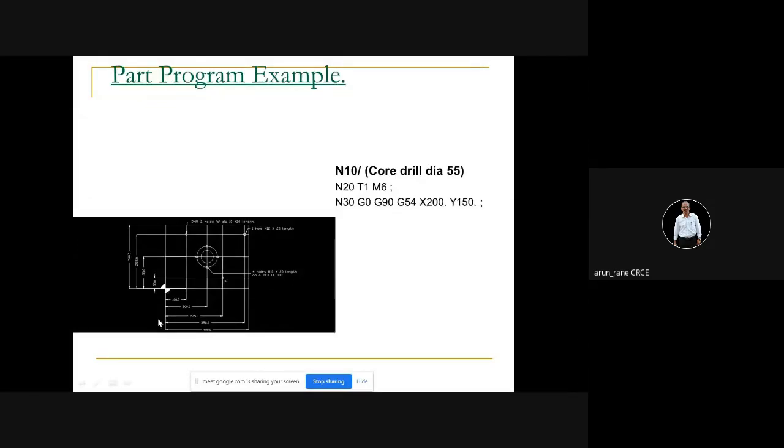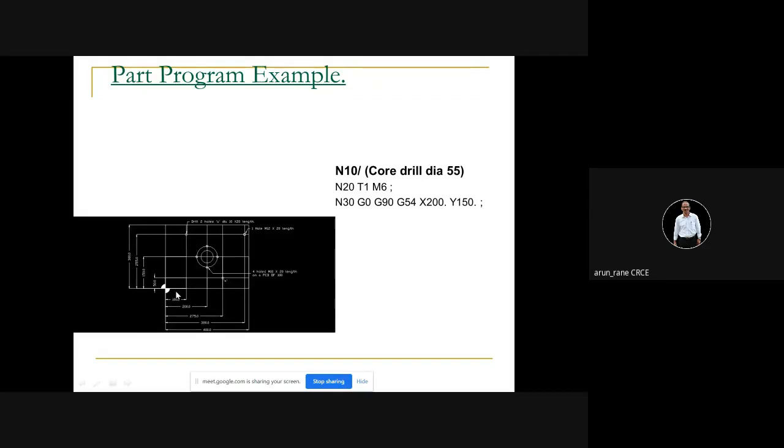So X this much, Y this much, and again in Z direction, where it is. That is what you have to give here, and that is what is called the work offset. And tool offset means where the tool cutting point is with reference to the program 0 point. So that you have to give in the tool offset.